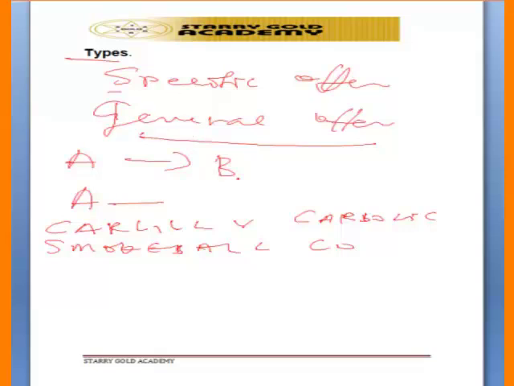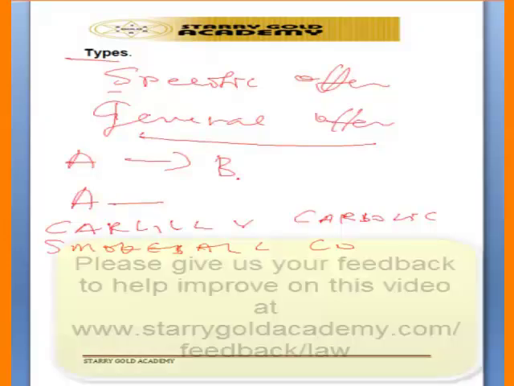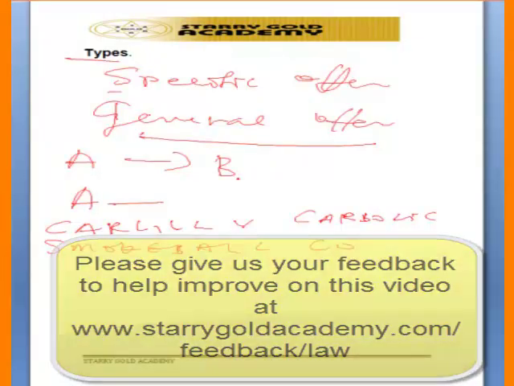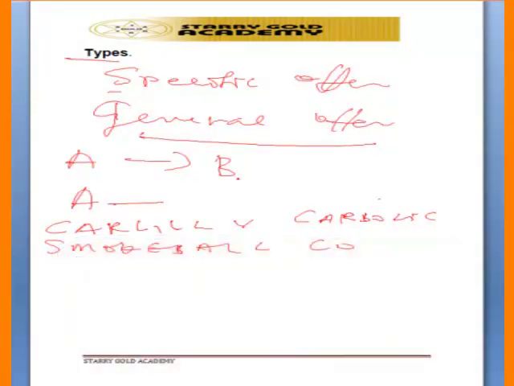The court said that that offer is a general offer, made to the public, and any member of the public who suffers influenza after using the smoke ball has automatically entered into a contract with the company, and because of that the company must pay the money. So that is the case of Carlill versus Carbolic Smoke Ball Company.